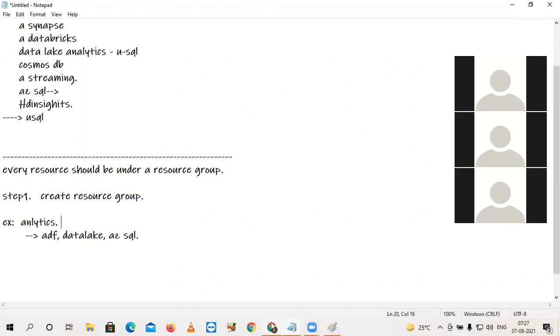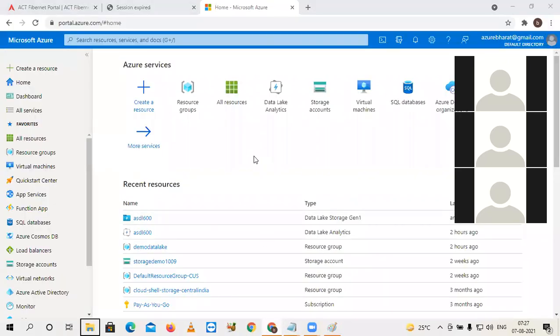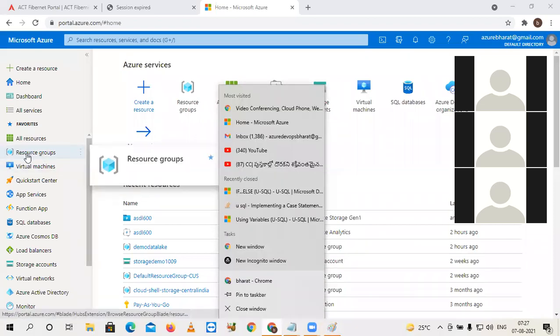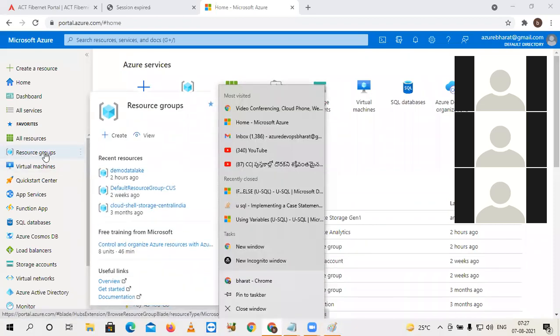Okay, now one simple task we will do for that. All of you observe my screen. In the left side blade, you have an option called resource group here. I'm just clicking on that.